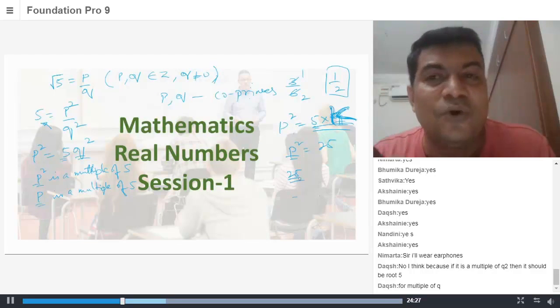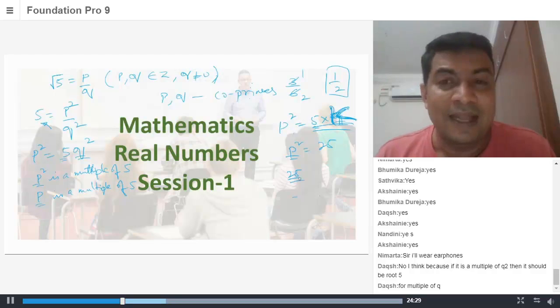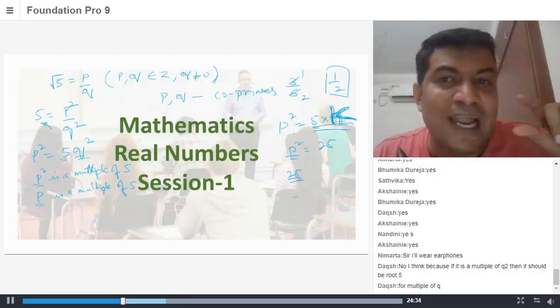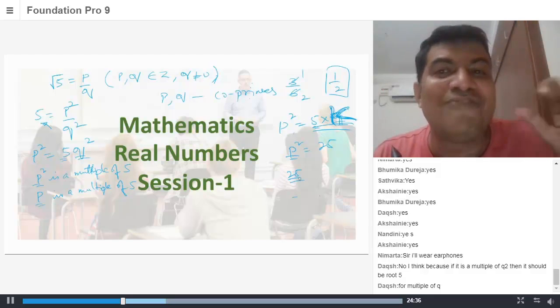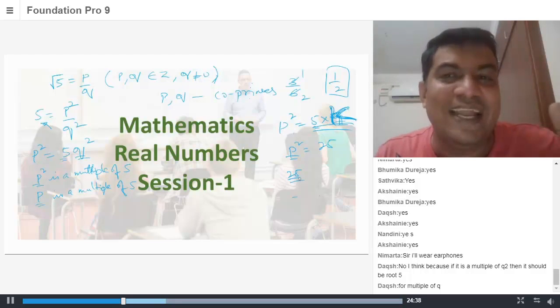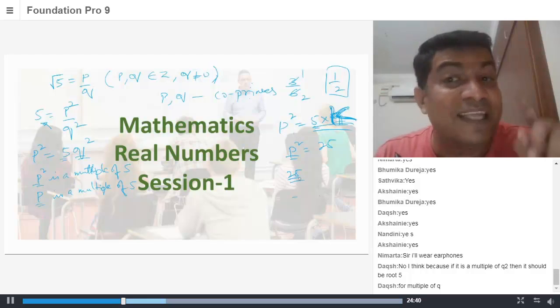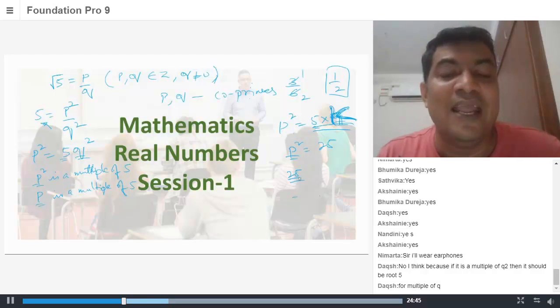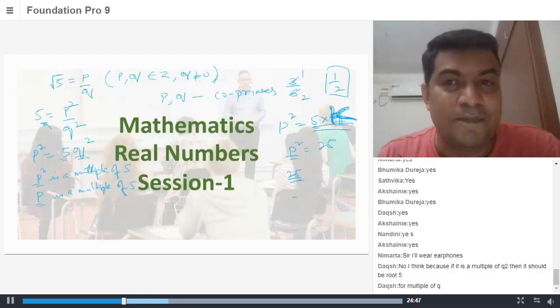A number like 25, right? A perfect square. Is 5 a multiple of 5? Yes, but it's not a perfect square. Then you have 10, 15, 20. All these are multiples of 5, but they are not perfect squares. A perfect square which is a multiple of 5, the minimum number is 25.